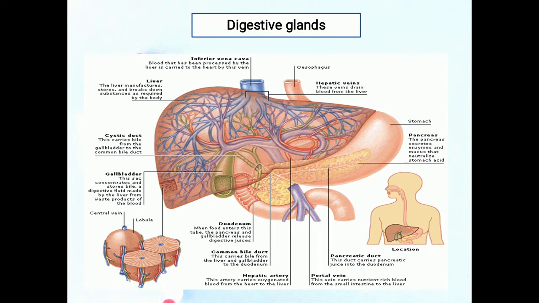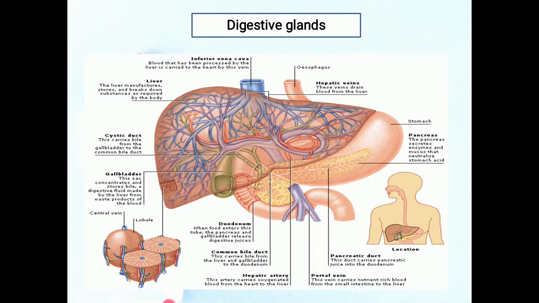Now, functions of the liver. The liver helps in carbohydrate metabolism, lipid metabolism, protein metabolism, processing of drugs and hormones, excretion of bilirubin, synthesis of bile salts, storage, phagocytosis, and activation of vitamin D. So these are the basic functions of the liver. Now, the small intestine. The major events of digestion and absorption occur in the long tube called the small intestine.